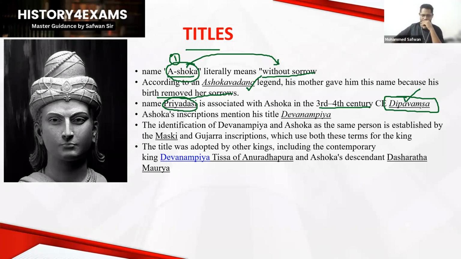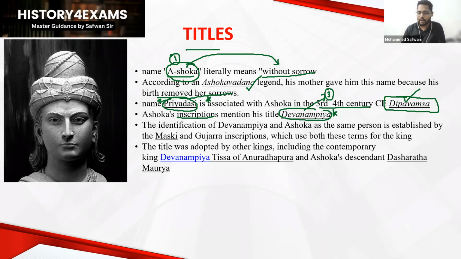So Dipavamsa speaks about the title Priyadasi. And Ashoka's inscriptions also mention Devanampriya, the beloved of the gods. These are very important titles given to King Ashoka. One is Ashoka, another is Priyadasi, the third is Devanampriya. We have other titles also, Raja Magadha. We'll be discussing such titles later.